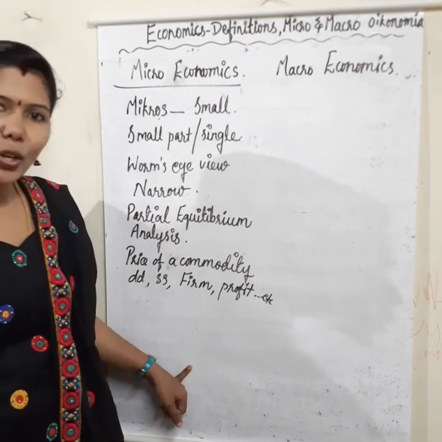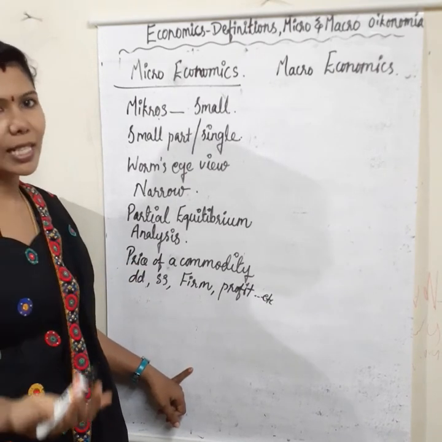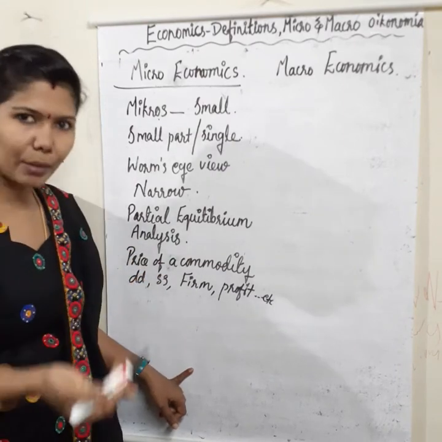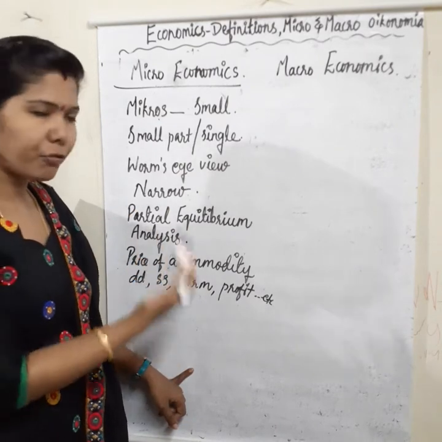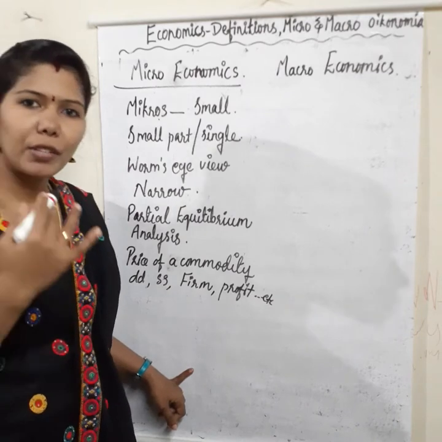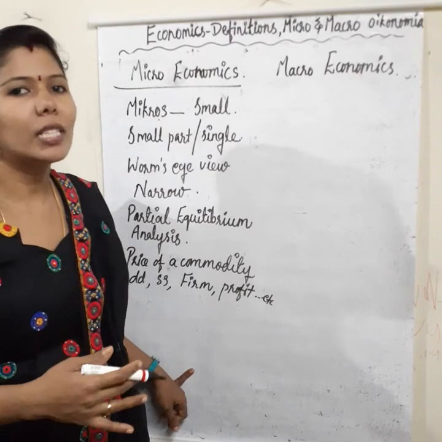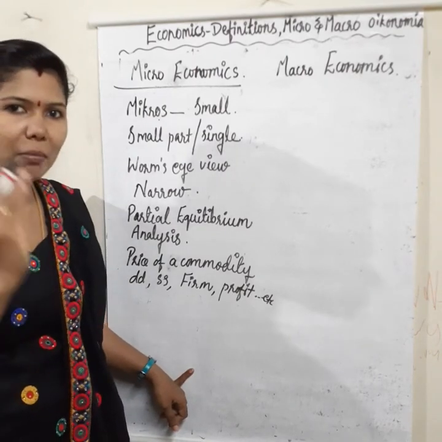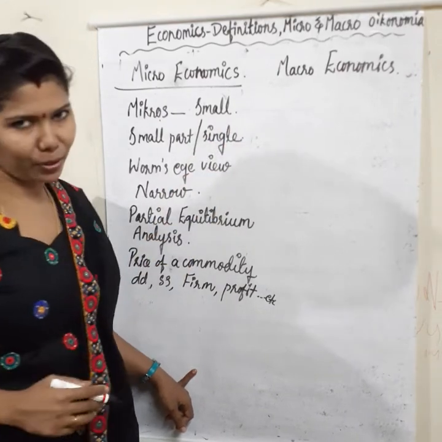Then important microeconomic variables are small things only. What are the small things? Price of a commodity, demand for a commodity, supply of a commodity, firm, profit of a firm. Okay, profit of an individual business unit, small units, like that. Only small things, a small part of the economy, are included in microeconomics. Okay, got it? Now we can learn what is macroeconomics.